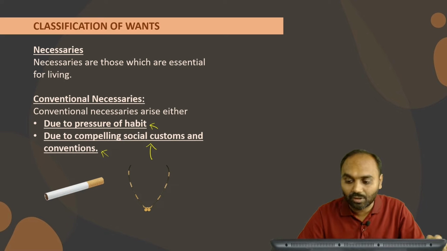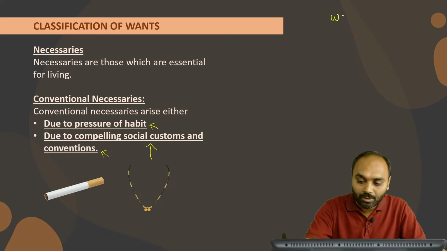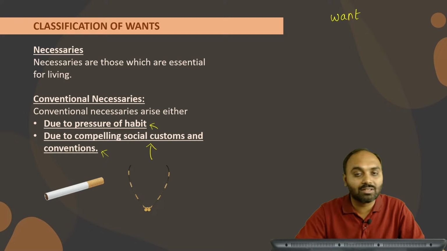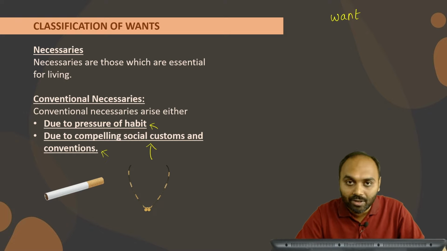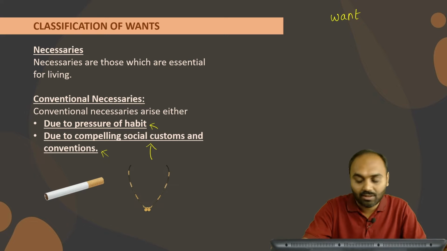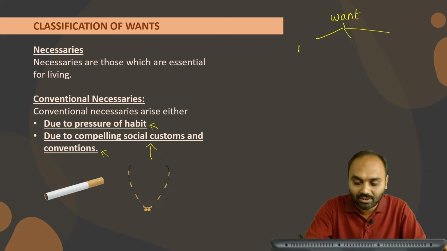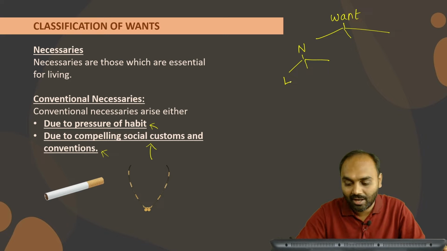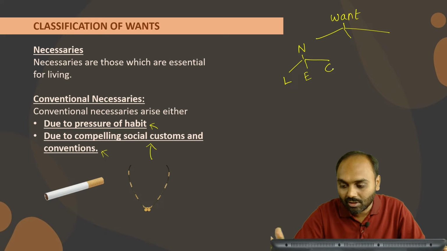So till now what we have cleared is what you mean by want. Wants are nothing but the requirement of goods and services in order to satisfy our requirement. And it has been categorized under three categories. One is necessity, and in necessity we have discussed necessaries for life, necessaries for efficiency and conventional necessaries. Now moving towards the next one, which is comfort.